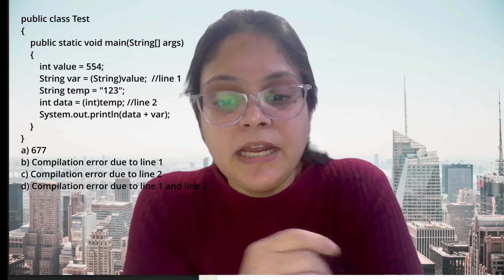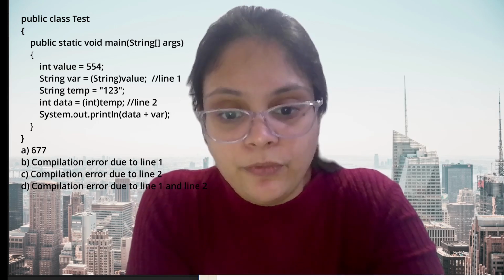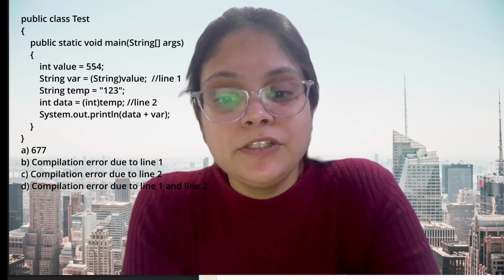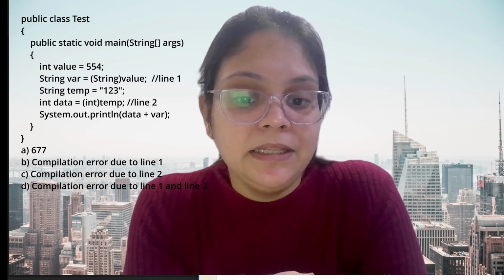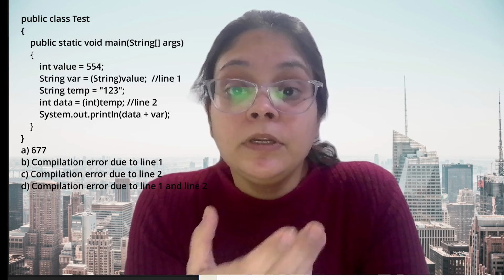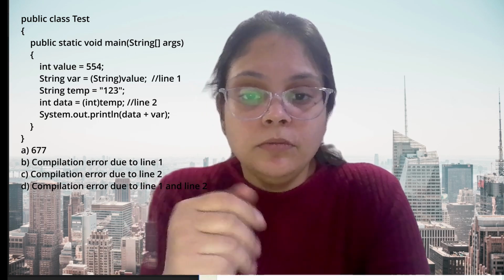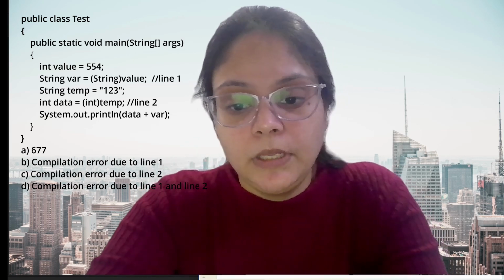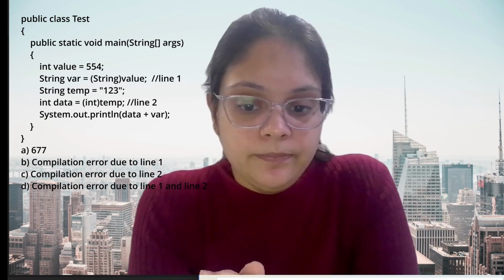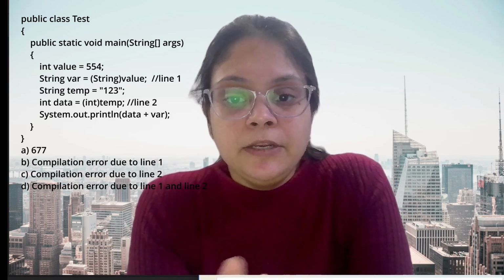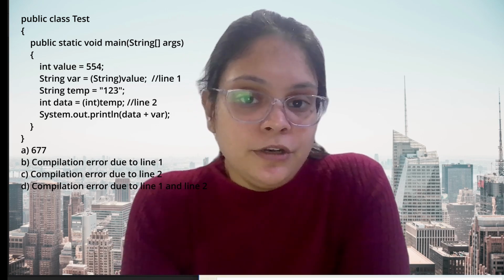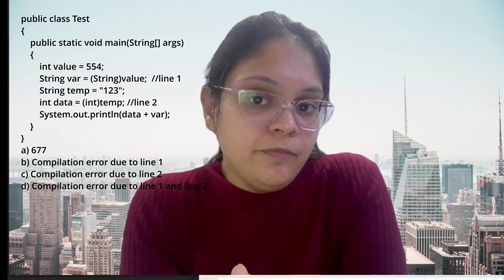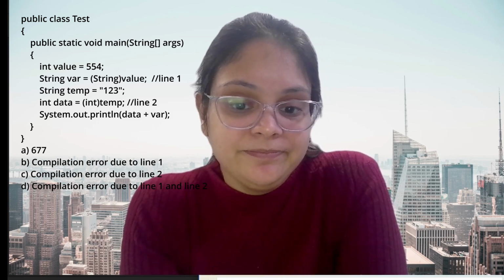Okay guys, now what will be the output of this question? I have the integer value 554 and a string var, which converts this value into a string, and then I have the string temp equal to 123, which I convert into an integer. So what will be the output? I'm adding those numbers together. Will you get the output as 677, or will you get a compilation error due to line 1, line 2, or both lines?